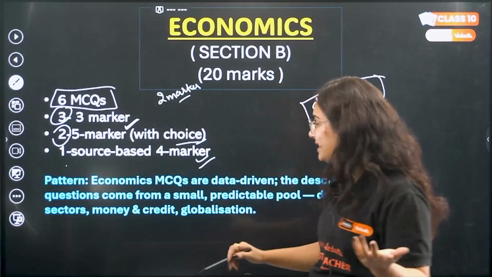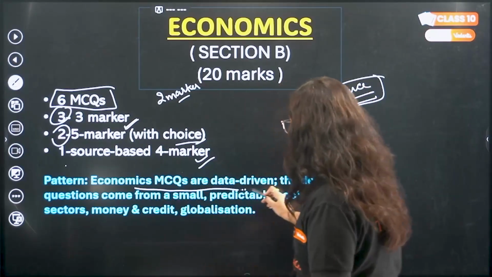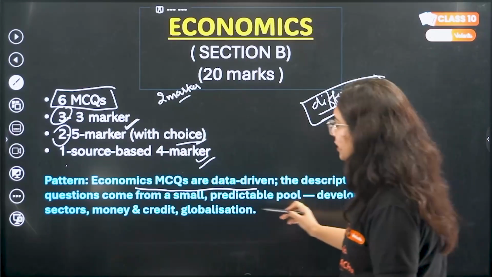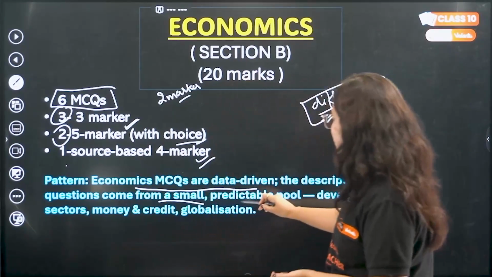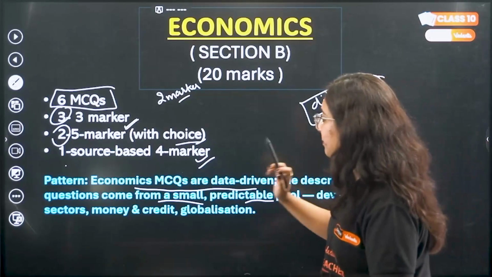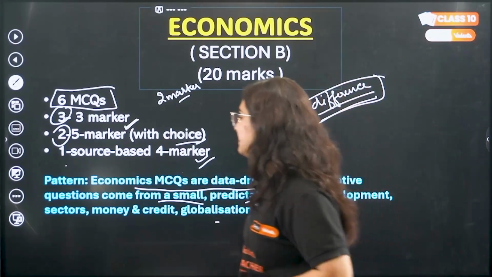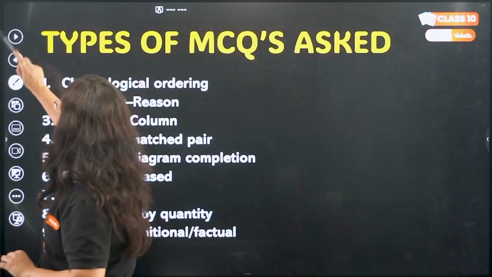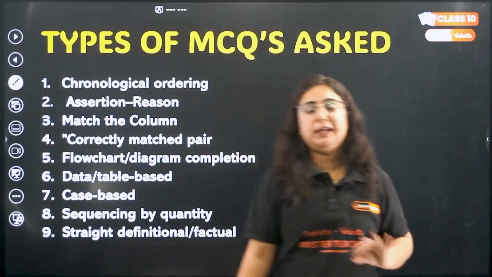Source based questions will be easy. Economics MCQs are data driven. The descriptive questions come from a small predictable pool. Development, sectors, money, credit and globalization, these are the only chapters from economics which are very, very important.